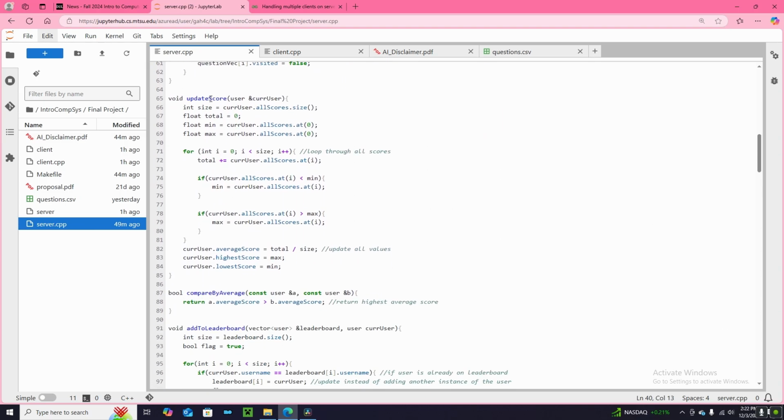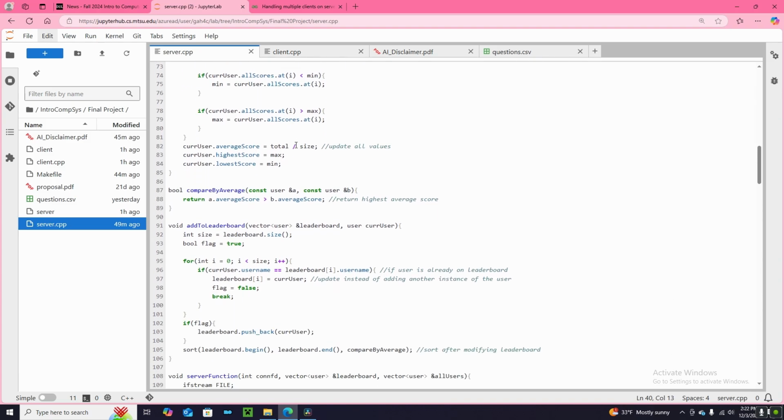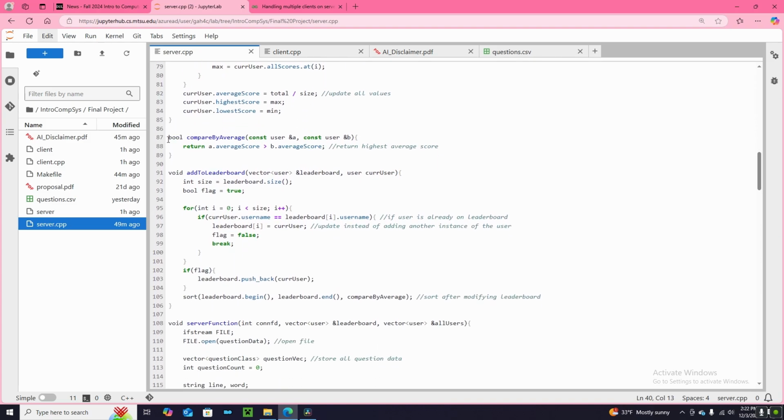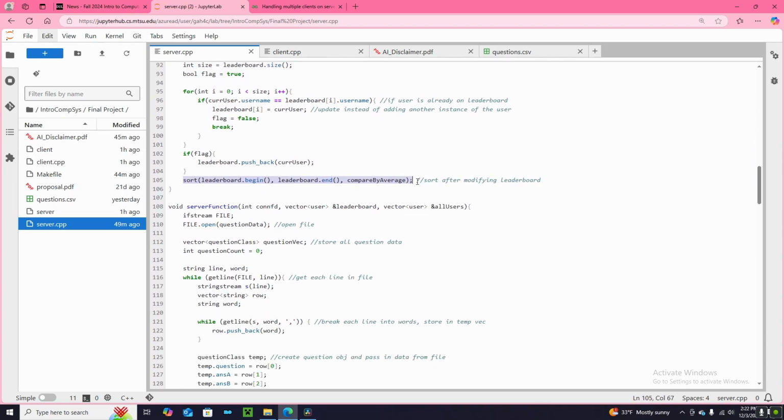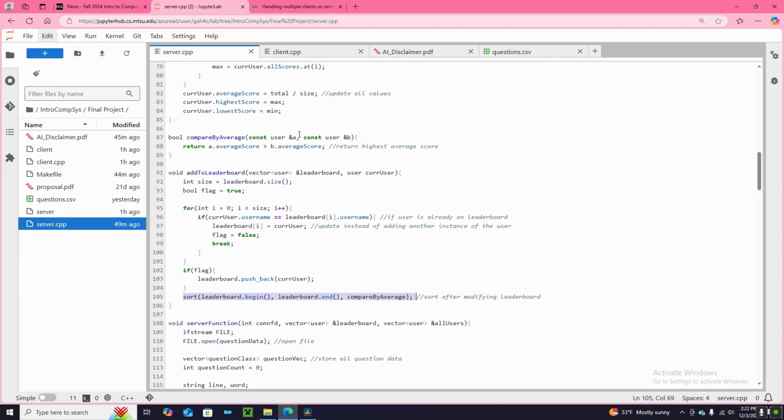Moving on to update score, basically you pass in a user object and it updates all the scores for the user: it finds the average, and again finds our minimum and maximum values. Add to leaderboard and compare by average: these two functions work together so that whenever a new entry is added to the leaderboard, it formats it correctly, as in it knows where to place it on the leaderboard. We also sort it here at the end, which is where the compare by average function comes into play.